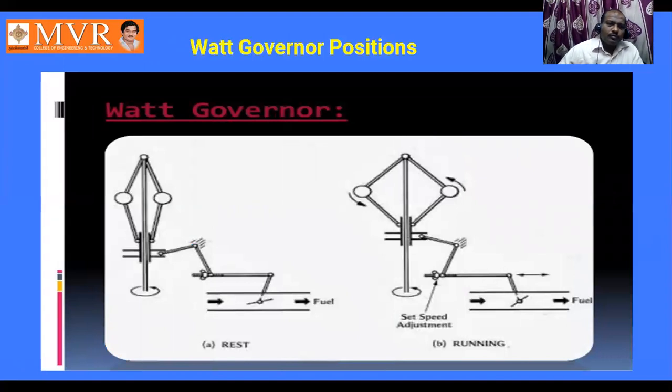If the Watt governor positions are observed, here is the rest condition. Rest condition means the Watt governor is not performing any work, or it is at the low speed condition. At the low speed condition, the balls are very close to the sleeve. When it is rotating, the balls are at a wider distance from the sleeve.